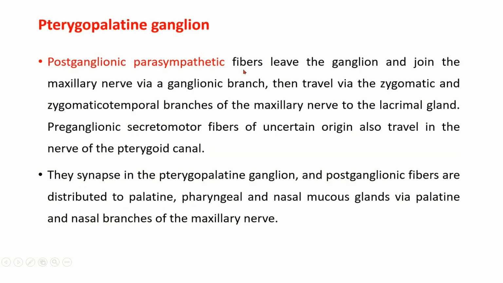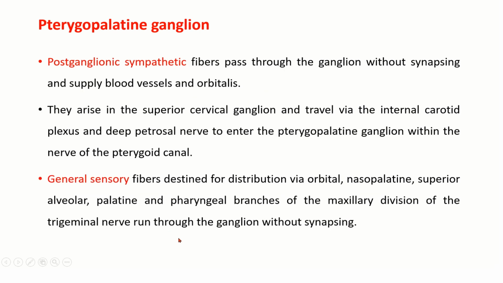The postganglionic parasympathetic fibers leave the ganglion and join the maxillary nerve via a ganglionic branch, then travel via the zygomatic and zygomaticotemporal branches of the maxillary nerve to the lacrimal gland. The preganglionic sensory-motor fibers of uncertain origin also travel in the nerve of the pterygoid canal. They synapse in the pterygopalatine ganglion, and postganglionic fibers are distributed to palatine, pharyngeal, and nasal mucous glands via palatine and nasal branches of the maxillary nerve.